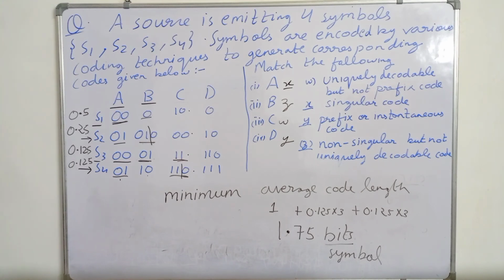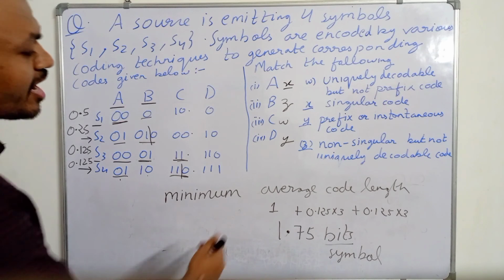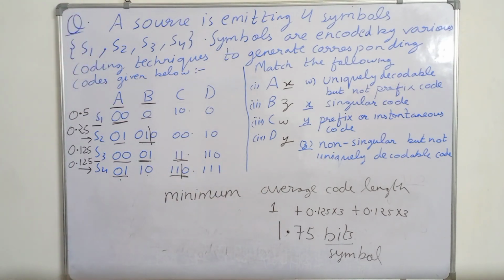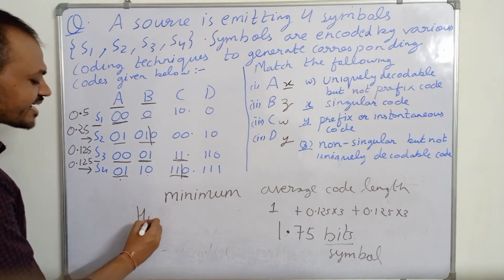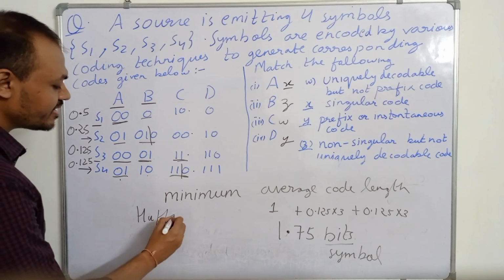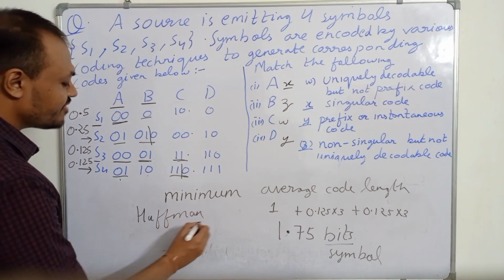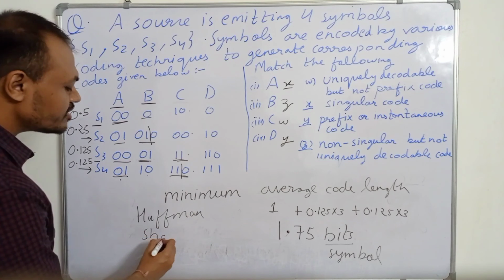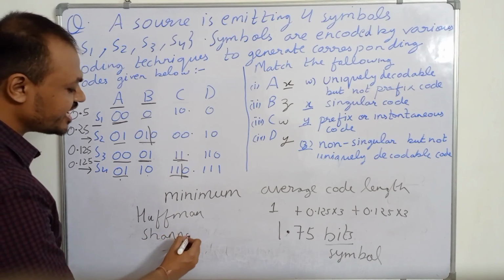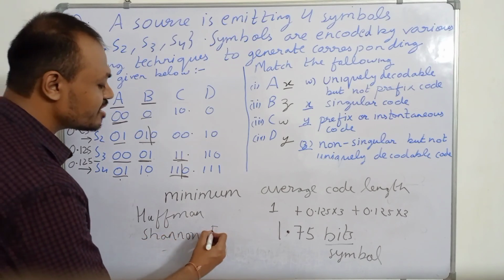So we want the code length to be minimum for an optimal code. This is how we can find the minimum average code length. When we do encoding, we basically use two types of coding techniques: Huffman and Shannon-Fano. Both these coding techniques generate prefix and uniquely decodable codes.